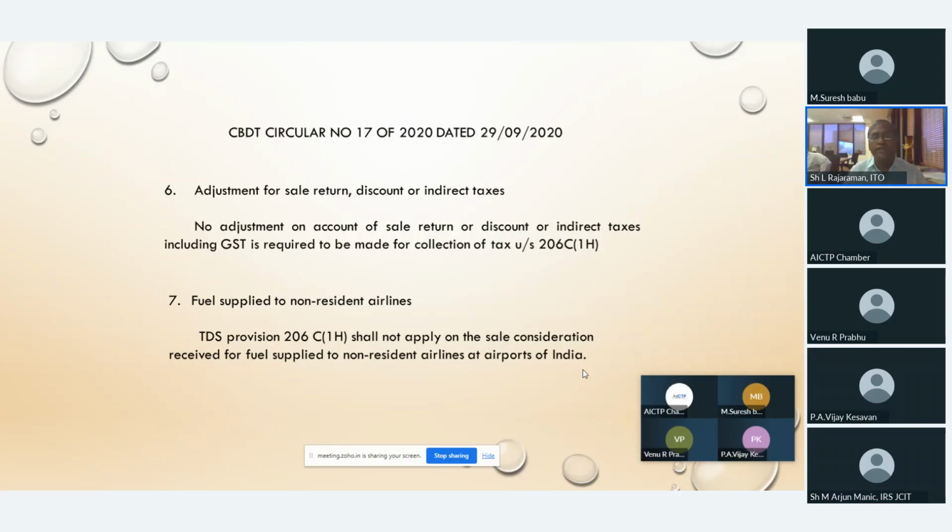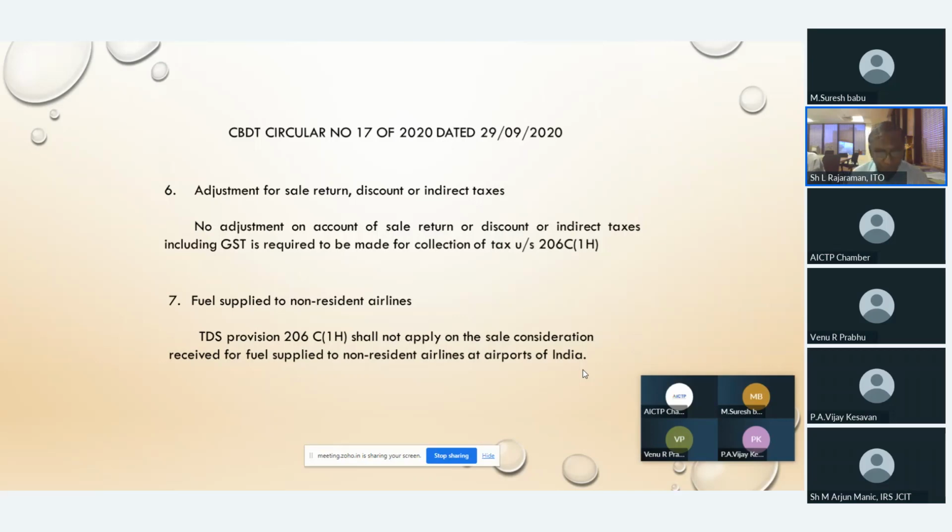That means once you have done it, that is final. You need not go back. Even after sales return or discount, whatever it may be, you don't bother. No adjustment on account of sales return or discount needs to be made for collection under section 206C(1H).